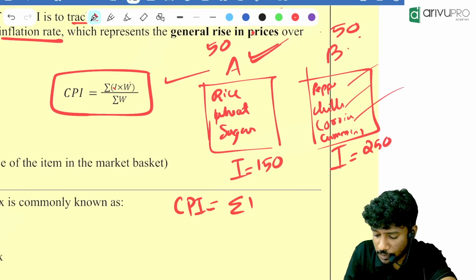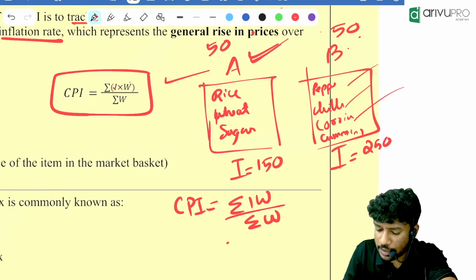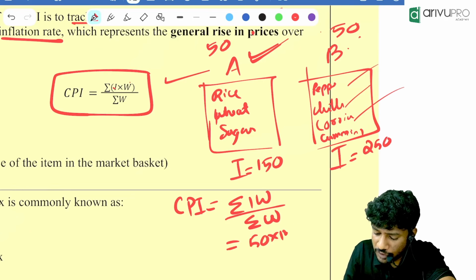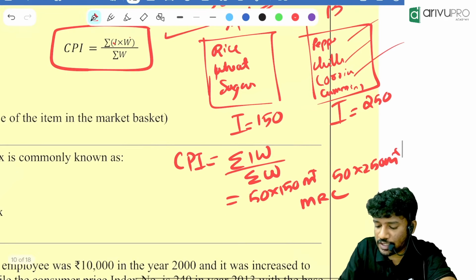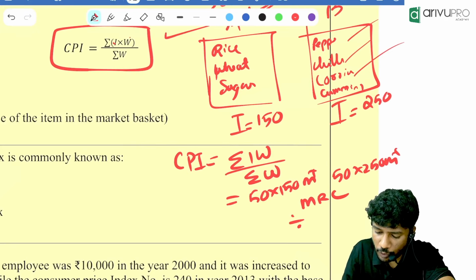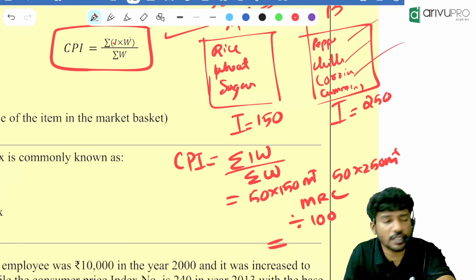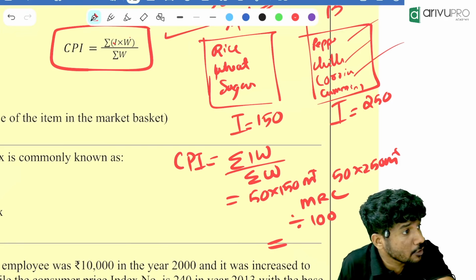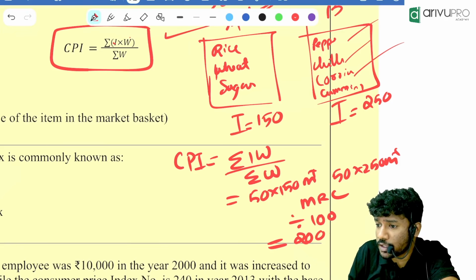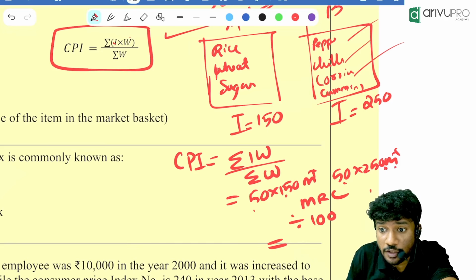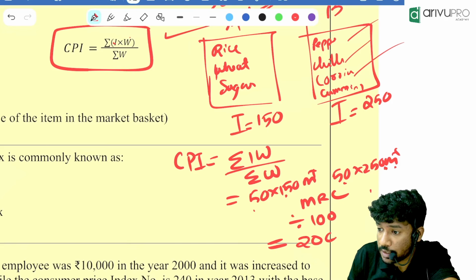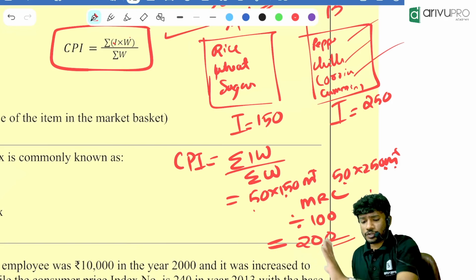What is the formula? Sigma IW divided by sigma W. That is 50 into 150 plus 50 into 250, divided by, people, sigma W is 100. How much is the group index now? How much are you getting the index value to be? 200. Everyone got it as 200? 50 into 150 plus 50 into 250, divided by 100. How much is it? 200, right? Yes, perfect. Now 200 is the index.